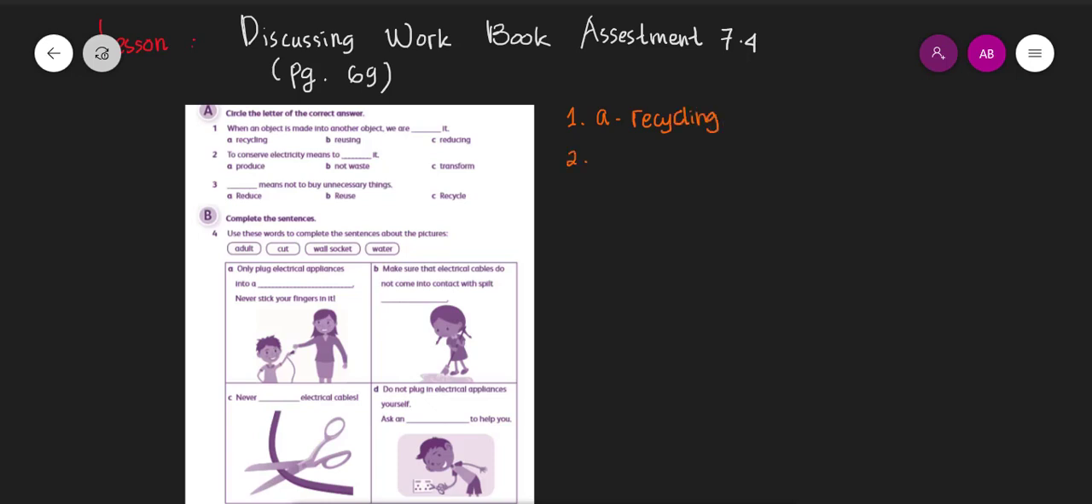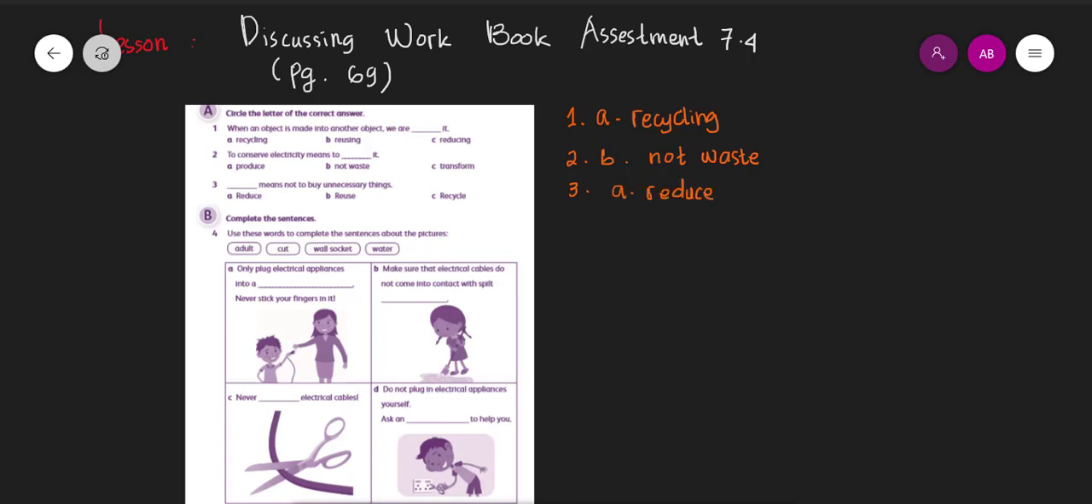Okay, number 2: to conserve electricity means to, you already know, D, not waste it. Number 3: not to buy unnecessary things. The answer will be, yes, A, reduce.